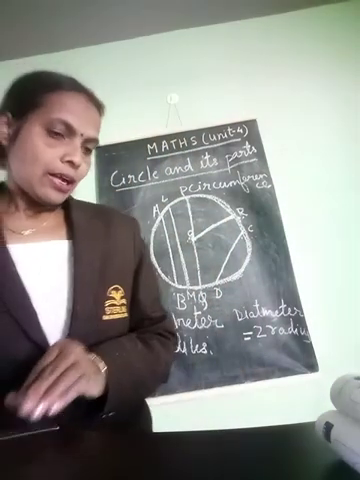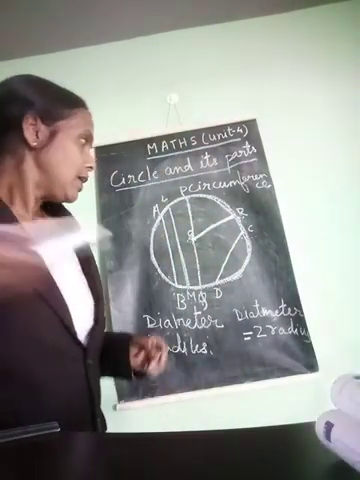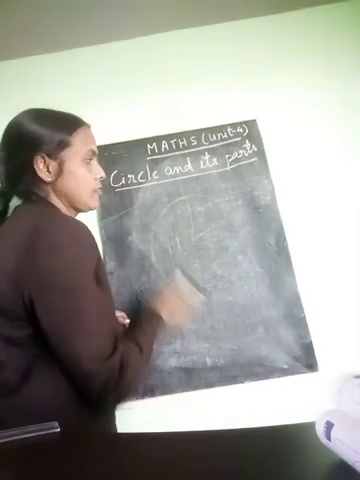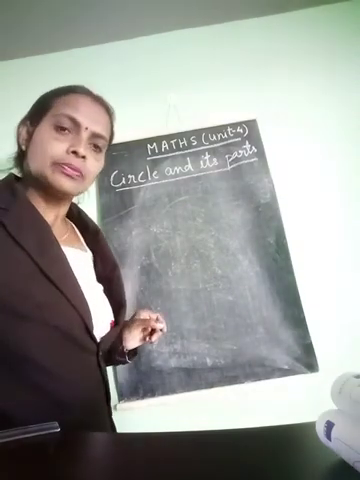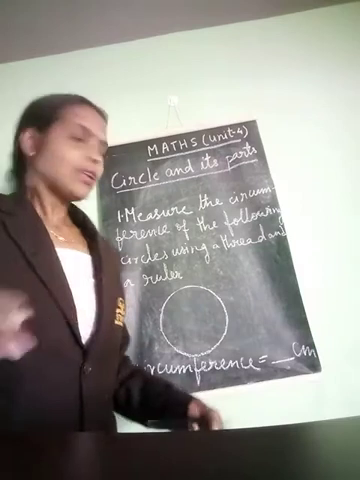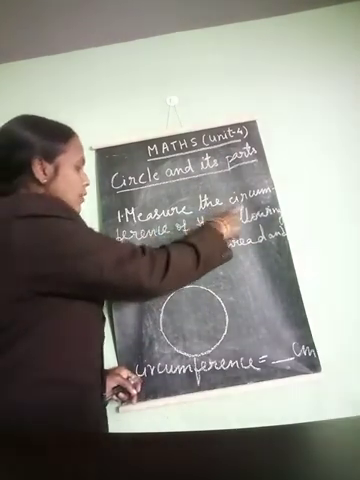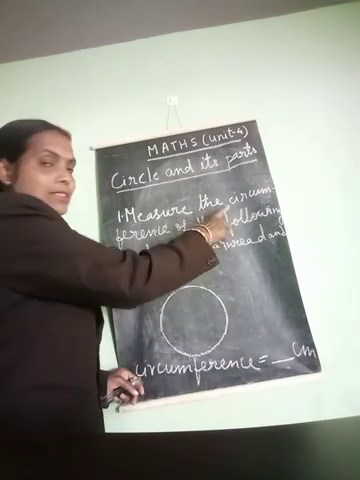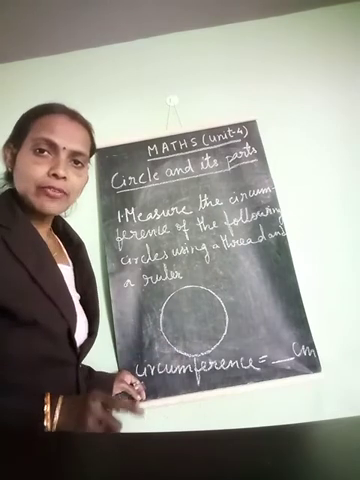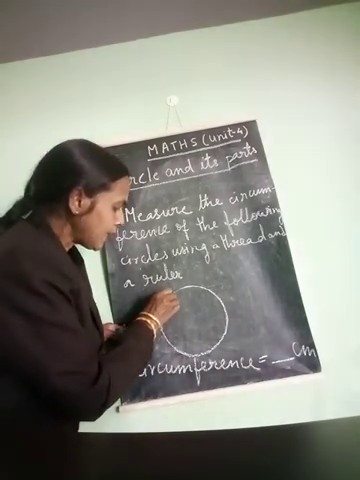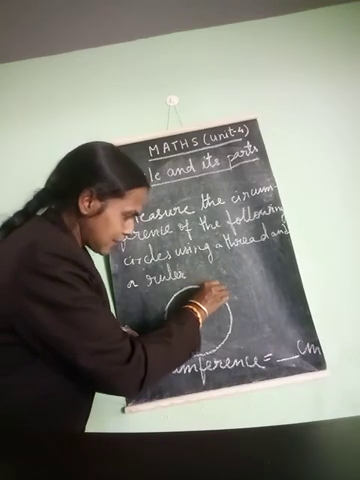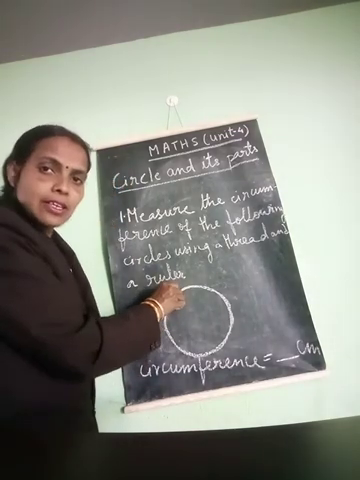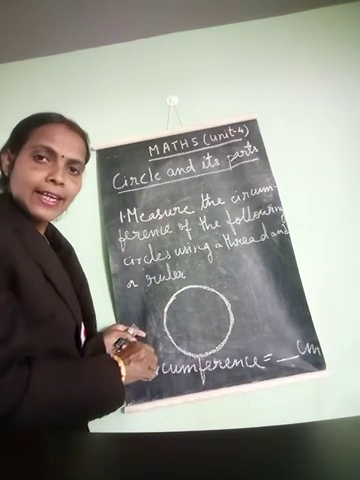I'll draw another circle. See this question again. Measure the circumference of the following circle using a thread and a ruler. You have to measure circumference. So I told you what a circumference is. Circumference is the total length along this circle. It is called the circumference. This total length of the circle is called the circumference. You have to measure with the help of thread and a ruler.